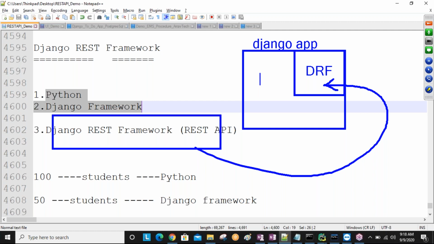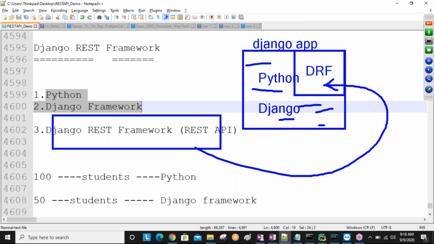And by using Python and Django, we are going to develop the other piece of code. Majorly 60 to 70% of the project we develop using Python and the Django framework. The remaining 30 to 40% of the project we are going to develop using the REST API only. REST API is nothing but Django REST framework, sir. To develop the REST APIs of our application, we are going to use this Django REST framework concept.